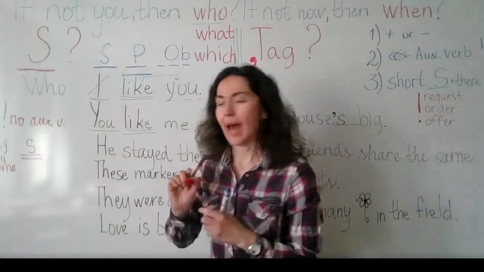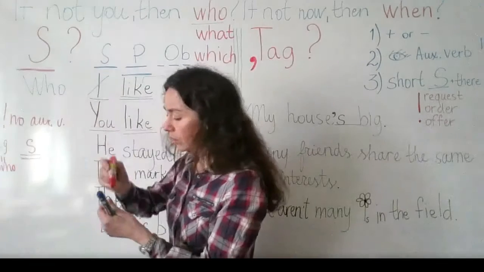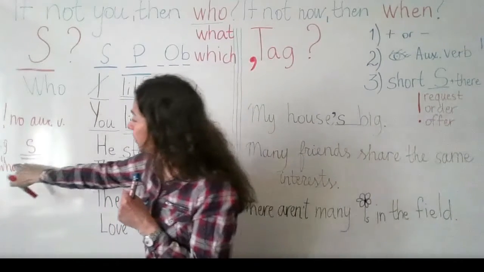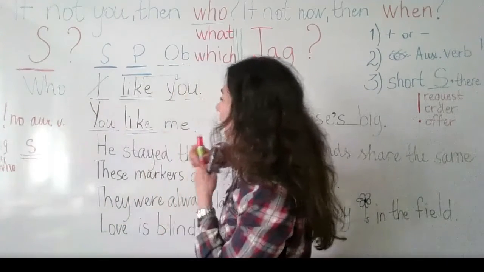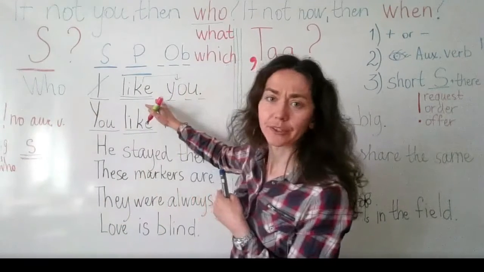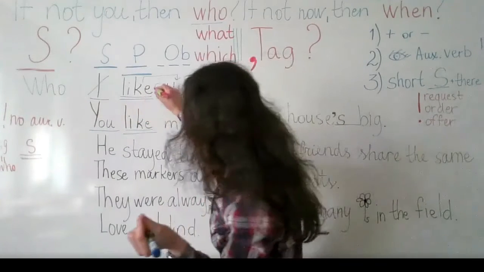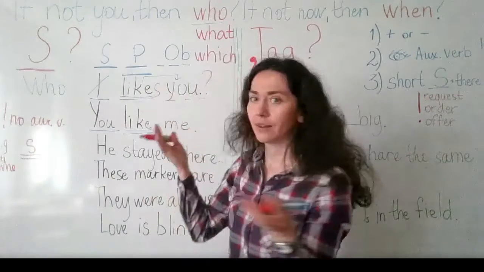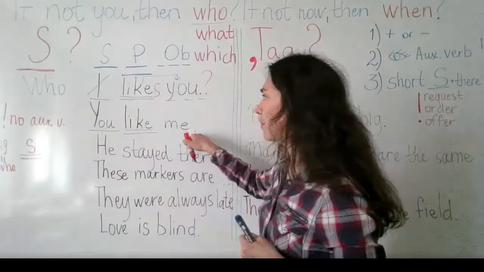So let's see what we have. I like you. Who? Here we have like. But remember what I told you? After who is singular. So we need to add something. What should I add here? Who like? Yes, you're right. Who likes you? We have a question.